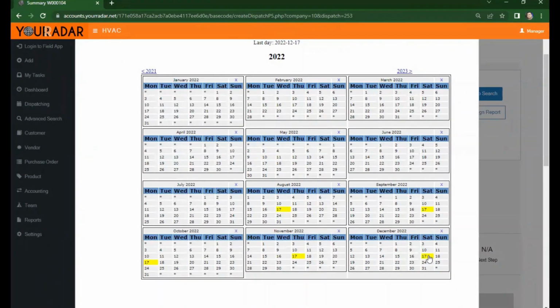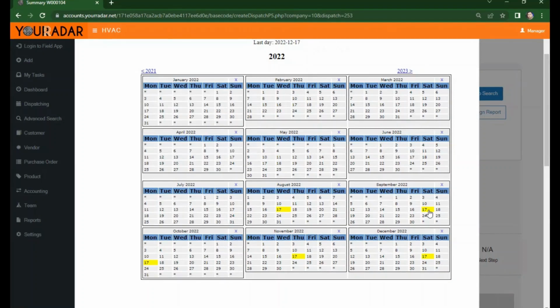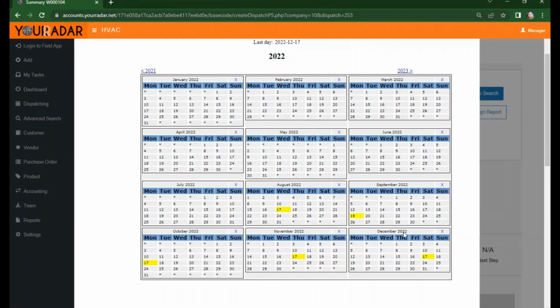In the event that the schedule of the job falls on non-working days, especially weekends, for example like this, September 17, 2022, it falls on Saturday. Don't worry, we can still schedule it on an available date. All you have to do is click the 17th here to lift the schedule and click any day following after the 17th. Let's say September 19th. Click that so we can schedule that job on September 19th.